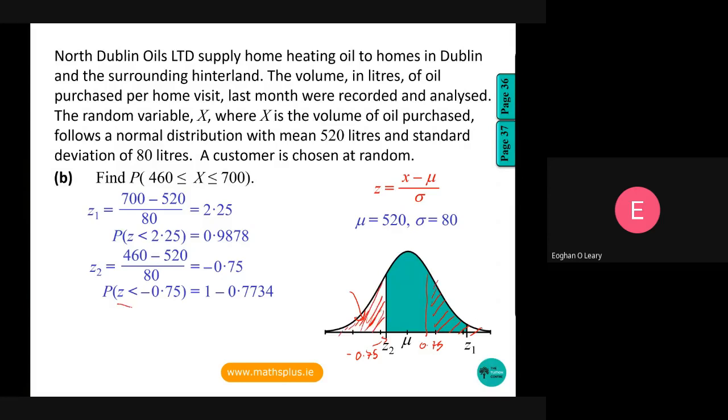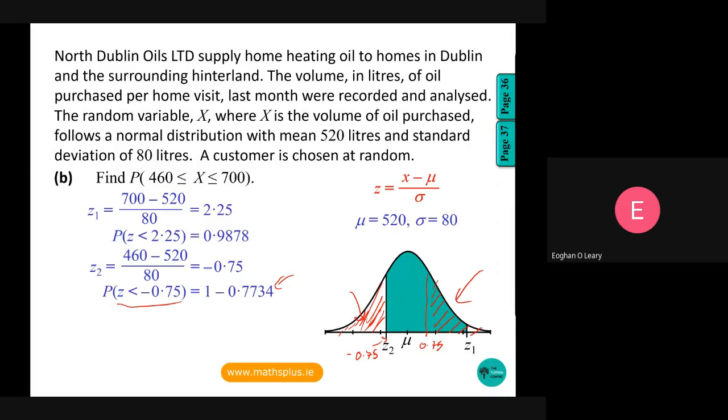Let me say it one more time. The probability of a Z score less than minus 0.75 is the same as the probability of having a Z score greater than plus 0.75. That's equal to 1 minus the probability of the Z score less than 0.75, and that's what I have here.